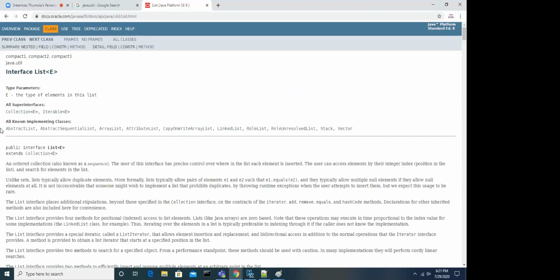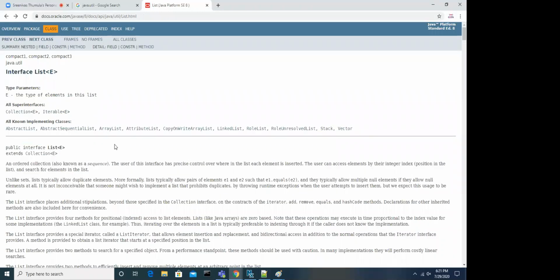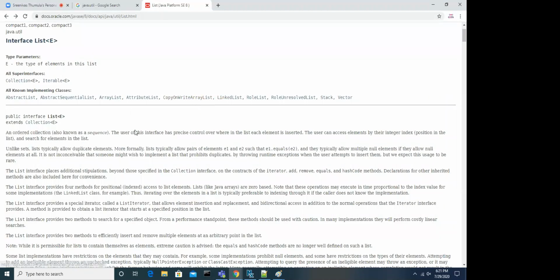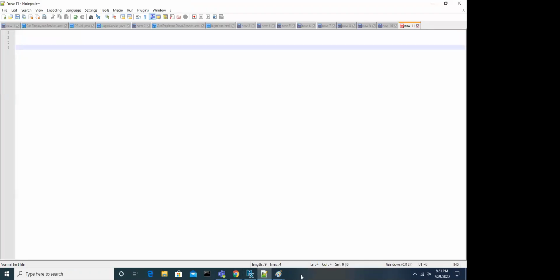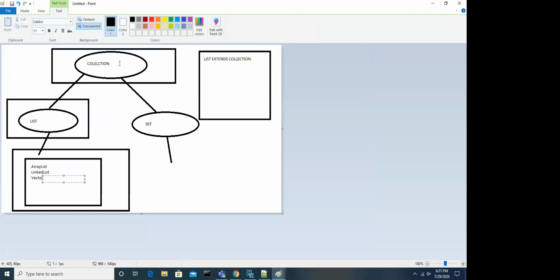But if you see, there are some other classes which are abstract. These are not directly implemented classes, and you cannot create an object for them because they are abstract classes. If you can see the keyword, they already added abstract. Can we create an object for an abstract class? No. So I am considering the classes for which we can create objects. Now you understood that. At this moment, collection is the super interface, list is the sub-interface, and under list we have ArrayList, LinkedList, and Vector.